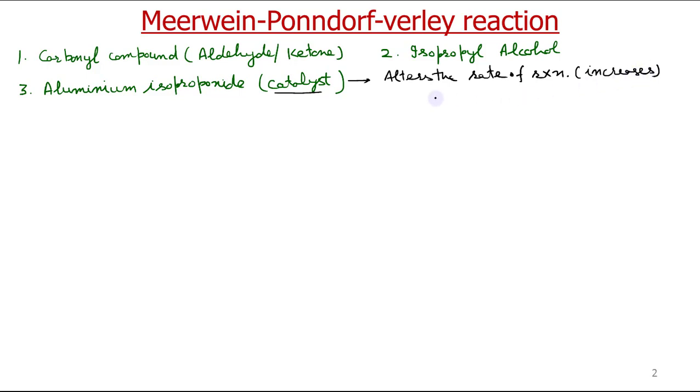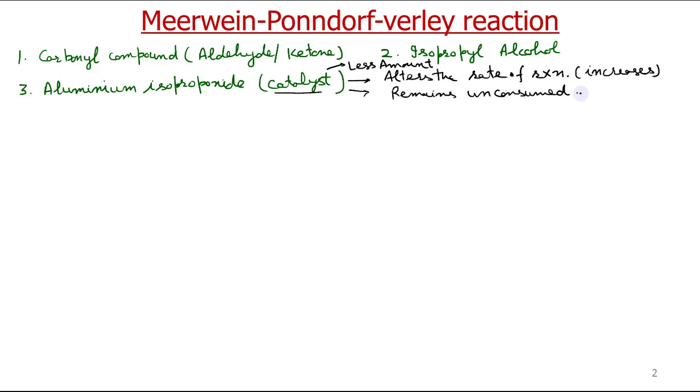The most important condition is that it remains unconsumed, which means it is not consumed in the reaction, and it is required in very less amount. These are some characteristics of a catalyst.